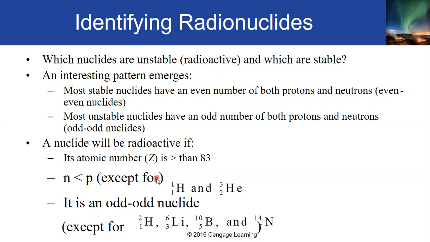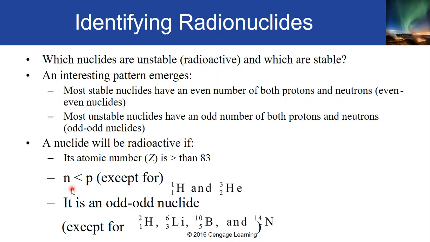So there are 3 criteria for a nuclide to be said to be radioactive. The first criterion is that the atomic number must be greater than 83. When the atomic number of a parent nucleus is greater than 83, that nuclide is said to be radioactive. That is the first criterion: if Z is greater than 83.